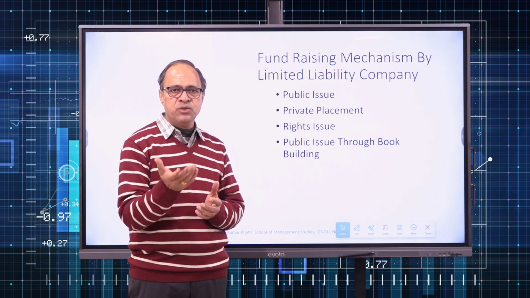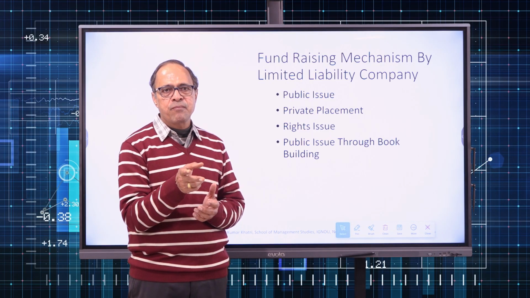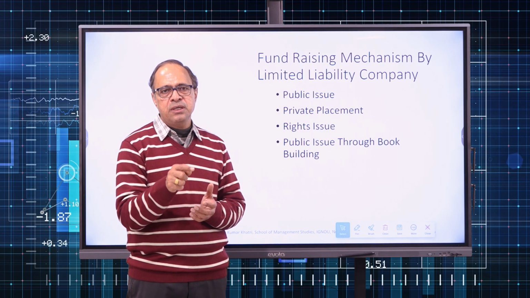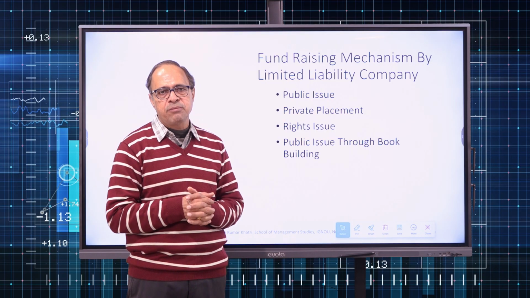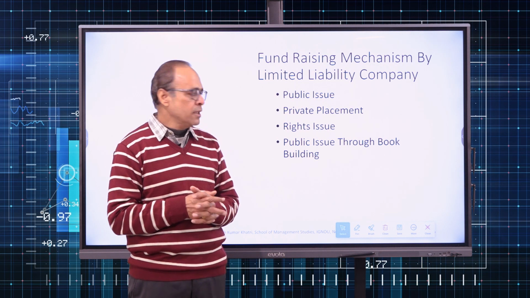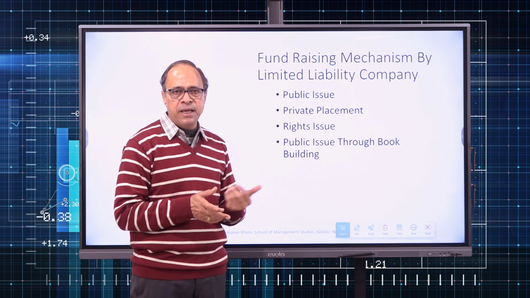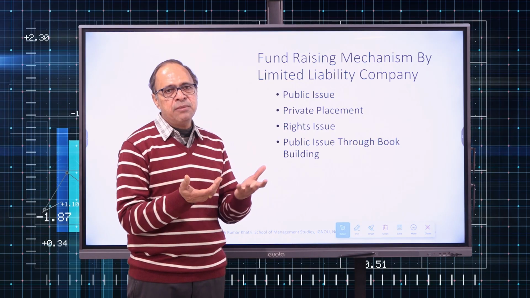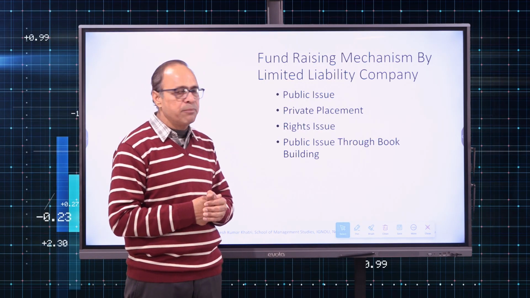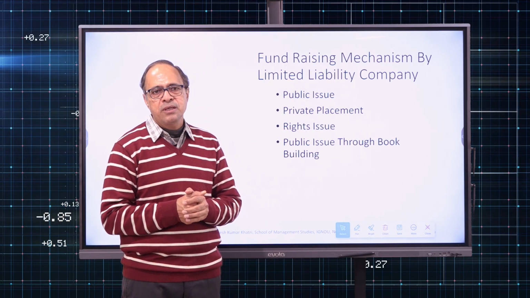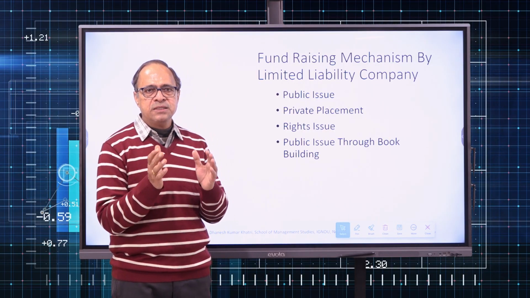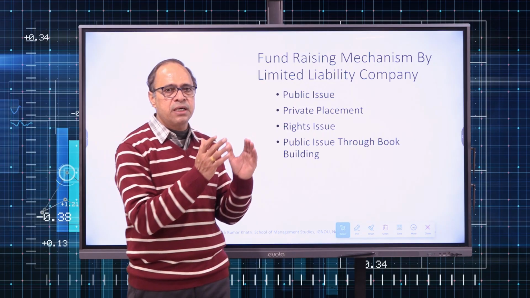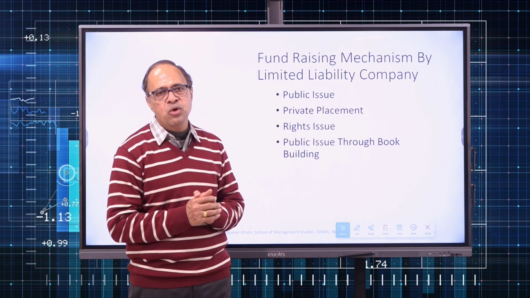So if you are interested to buy, you can give your bidding between 800 to 810, whatever price; upper band and lower band is decided by the company. Now, if you are interested, you will apply. Maximum investors who are applying for the public issue through book building apply at the cutoff price. Cutoff price means the price at which shares are issued under a public issue through book building.